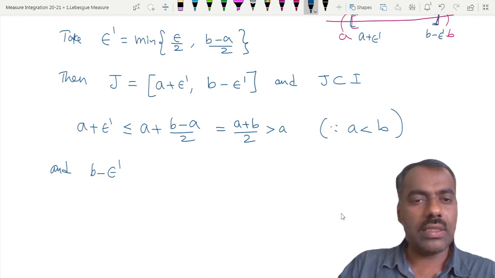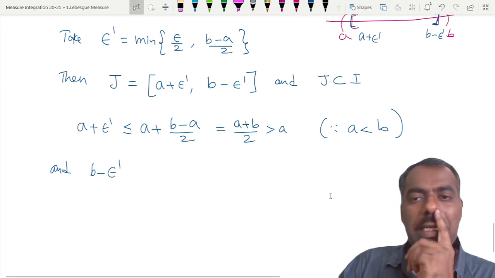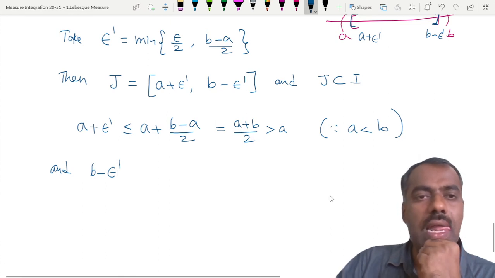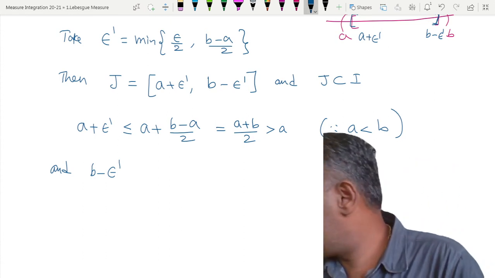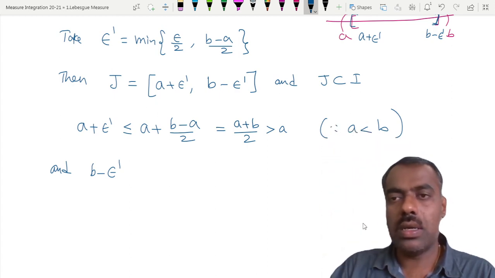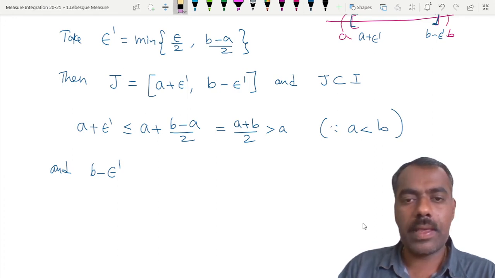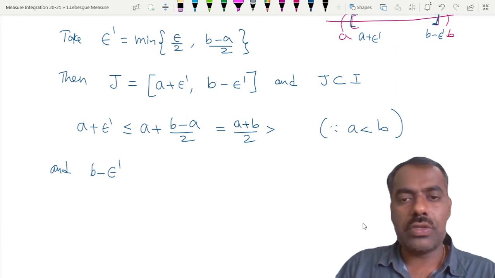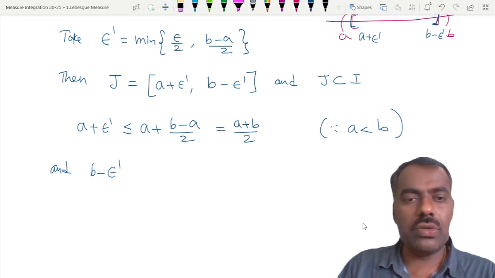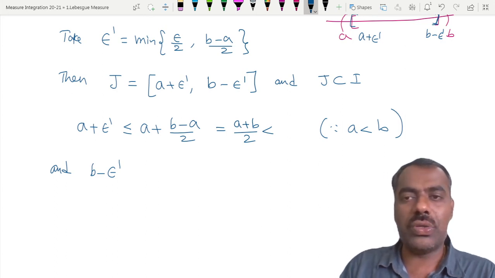Sorry, one second. Of course, anyhow epsilon is greater than 0, so there is nothing to show on the left side, it is anyhow greater than a.